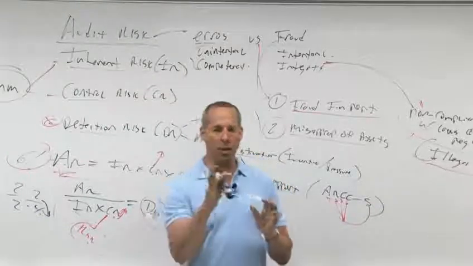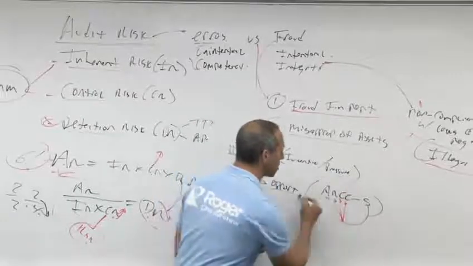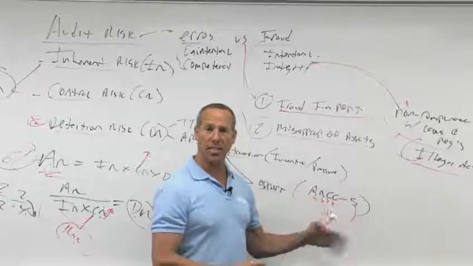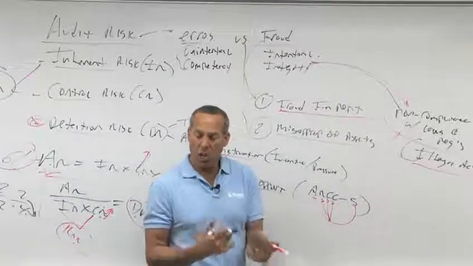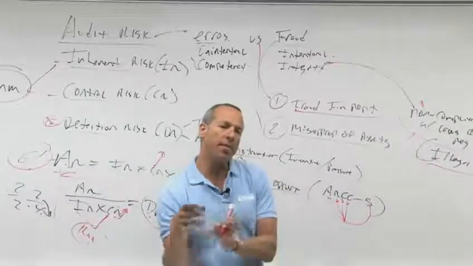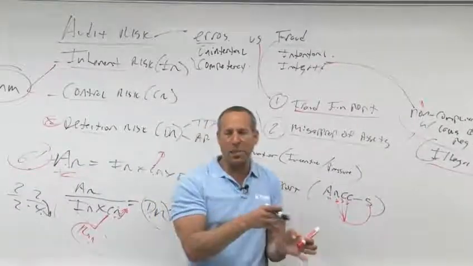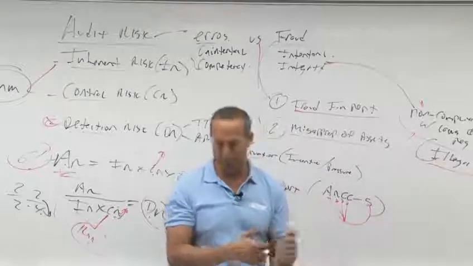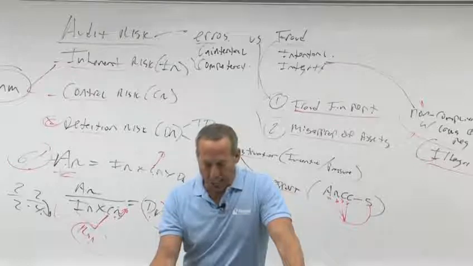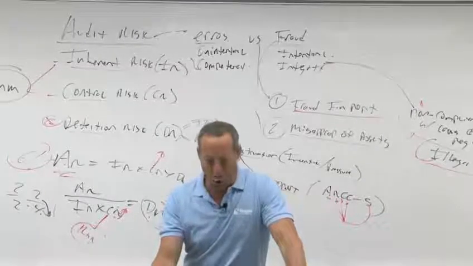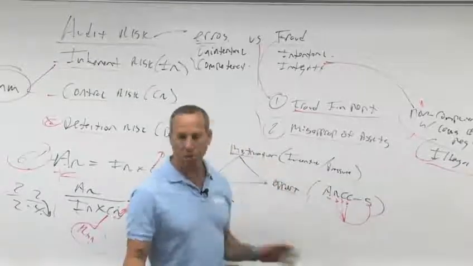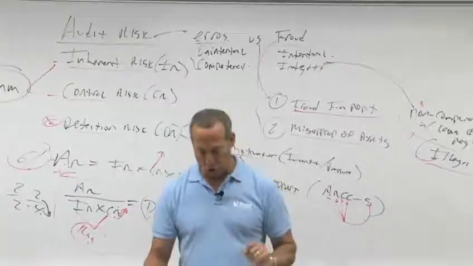So we want to make sure that there is a good segregation of ARCs, authorization, recording, custody, comparison, that different people are doing all these things. That way, if it does occur, there's a higher probability that we will detect it. So preventing it means keeping it from happening. Detecting it means it did happen, but at least you'll find it. Consider known internal and external factors affecting incentives and pressure, motivation for fraud, opportunities, and rationalization. That's our fraud risk triangle. And exercise professional skepticism. So that's a brainstorming session.